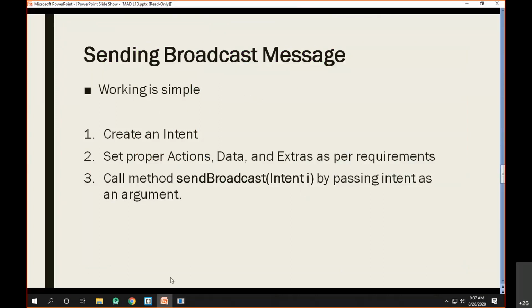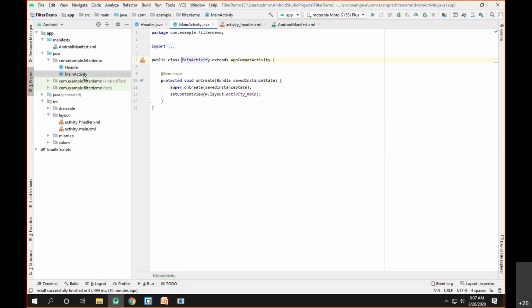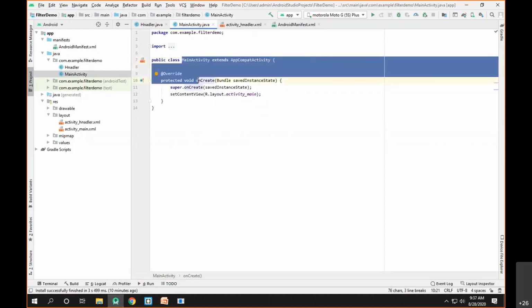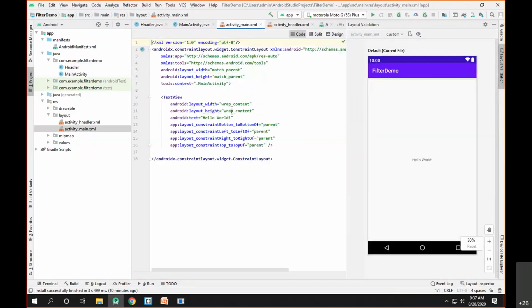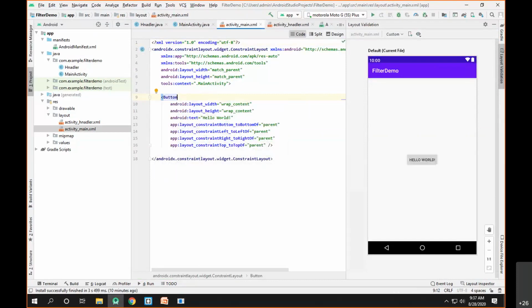So in order to understand that, we'll work with our app. We'll try to understand it with the demo. Let's say the broadcast message will be generated by the activity in our app called the main activity. Now, inside the activity main XML, I have to modify this text view with a button, so that whenever I click on the button, a broadcast message will be sent.